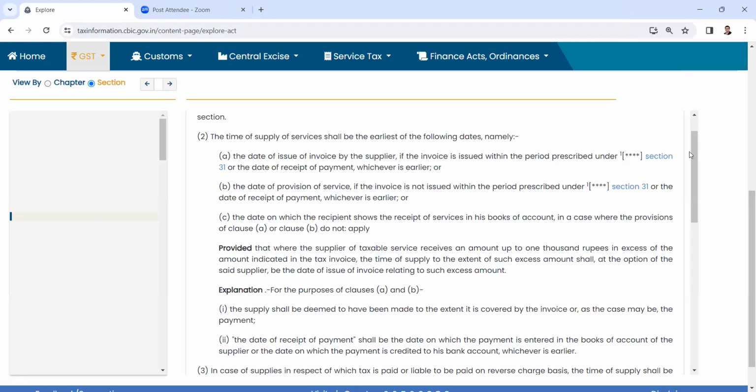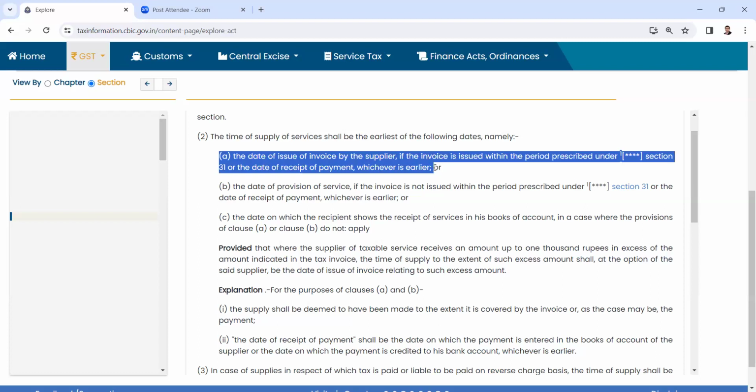Sir, I want to interrupt here. Even if there is no invoice for advance, we have to issue a receipt voucher. So that automatically is a document. Whenever there is an advance, we have to issue a receipt voucher. So that is a document. So we are liable to pay tax. There is an explanation.